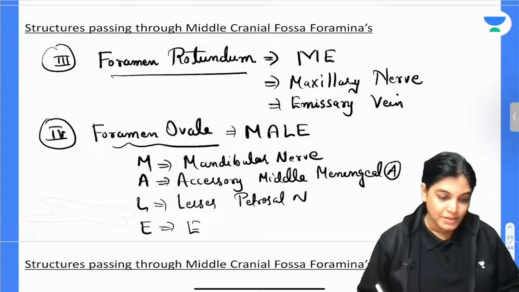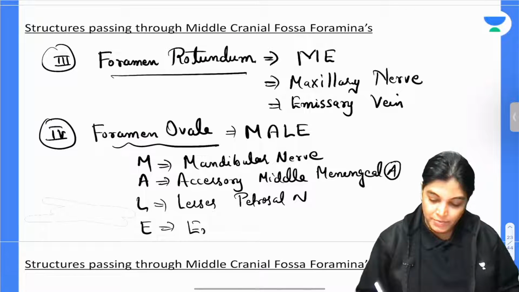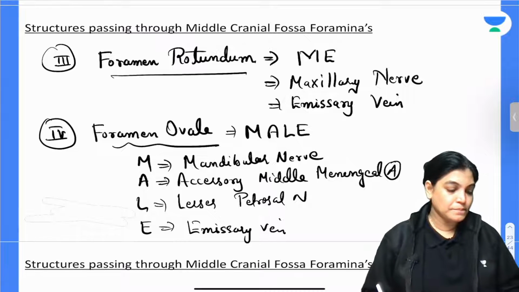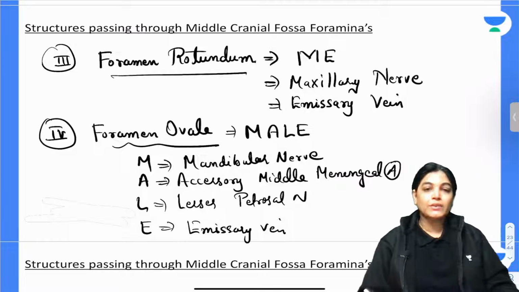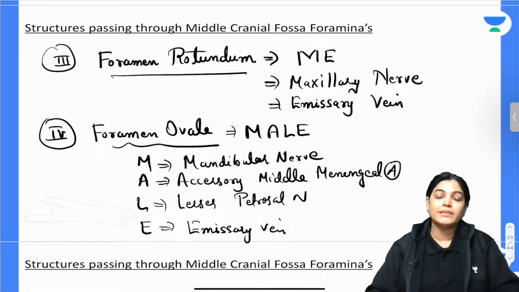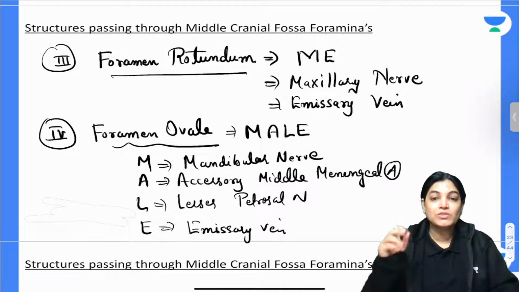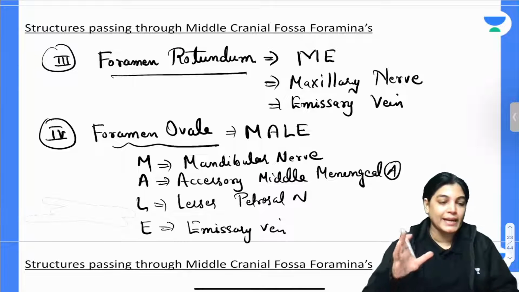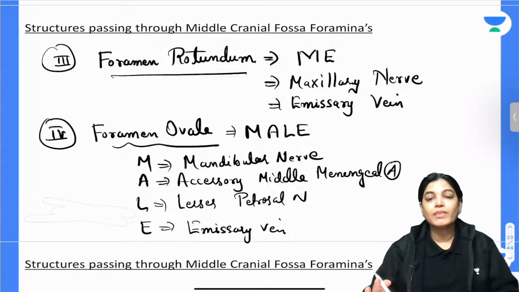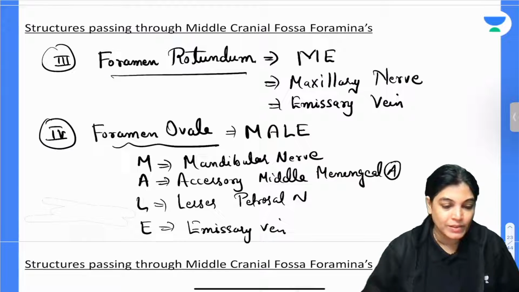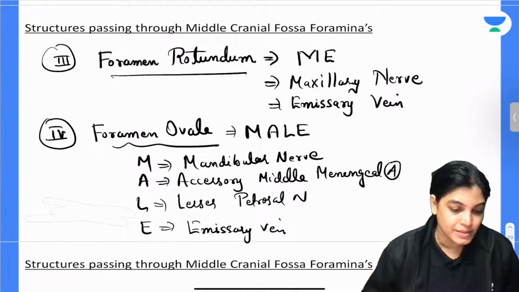Absolutely correct, Kaustubh, Mansi, Manasvi. The emissary vein traversing through foramen ovale is very important, as it forms a connecting link between the pterygoid venous plexus and the cavernous sinus.